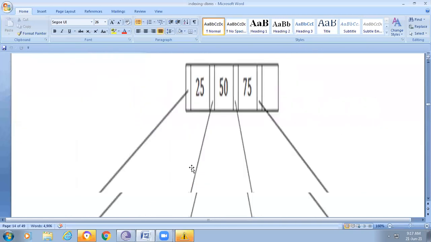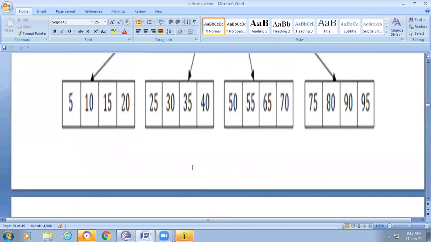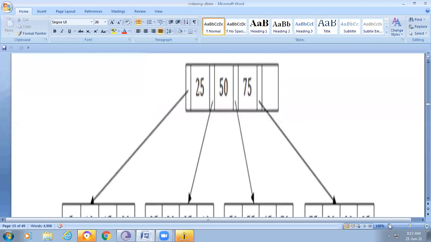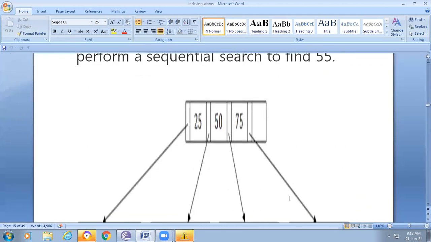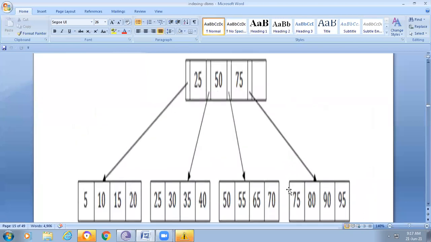Please try to observe this B plus tree diagram. Here, 25, 50, 75 are there. Values less than 25 are maintained at the left side node, and values greater than 25 are maintained at the right side of the 25.